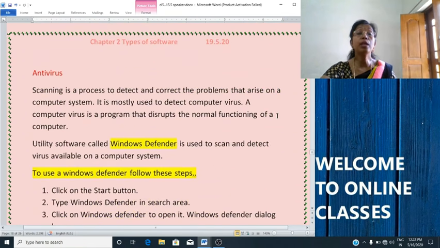Now we will move to the next topic, that is antivirus. I think all of you have heard of antivirus. What is antivirus? Sometimes your computer may be virus affected, which does not allow the normal functioning of a computer.